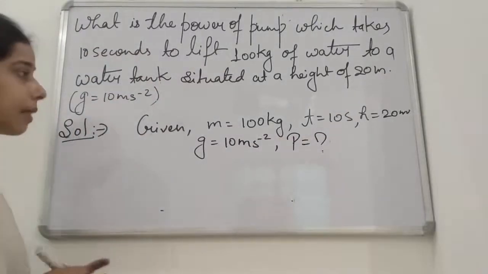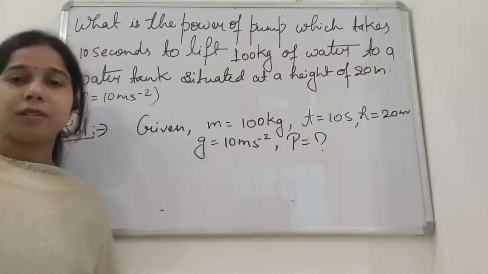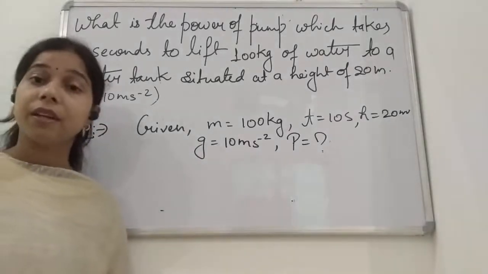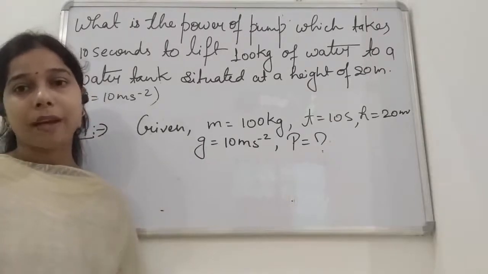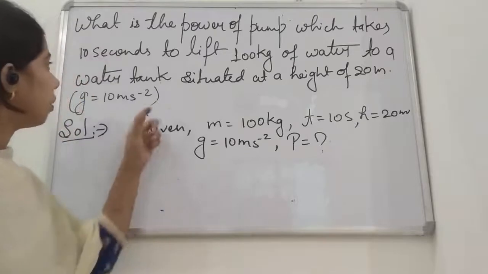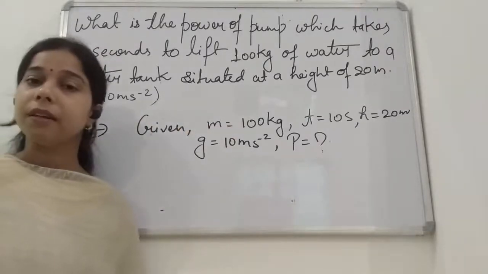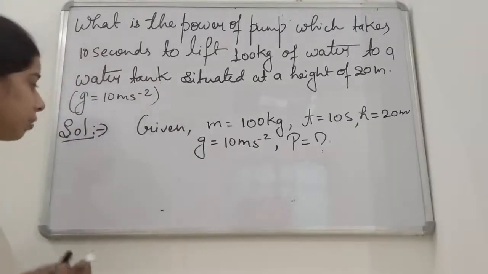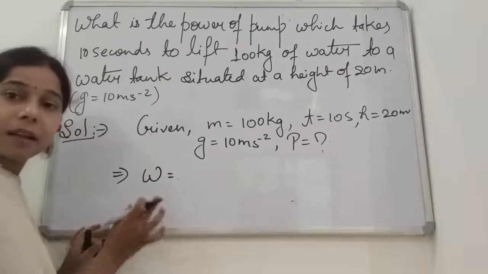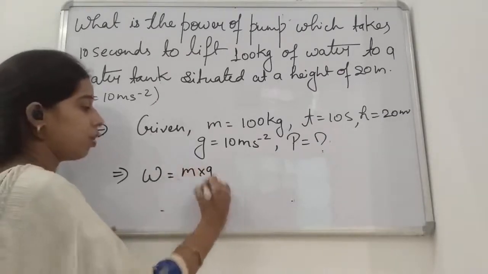Okay, so all these things are given, including the mass, time, height, and the acceleration due to gravity. So you see, student, first of all, what we have to find? We have to find the work done by the motor pump to carry the water from the underground to a height of 20 meter where the water tank is kept. Now you see here, student, for that I told you the formula, the work done is against the force of gravity. So W is equal to m into g into h,